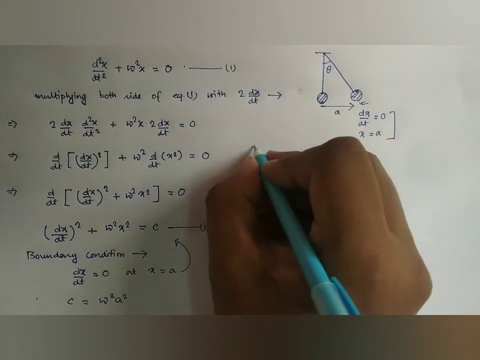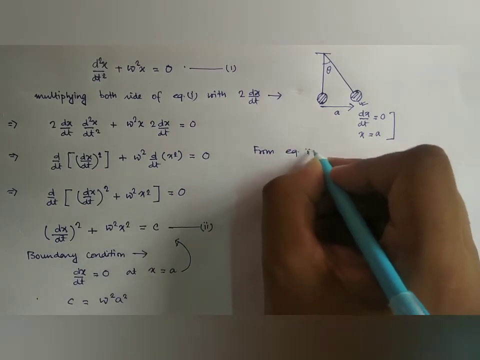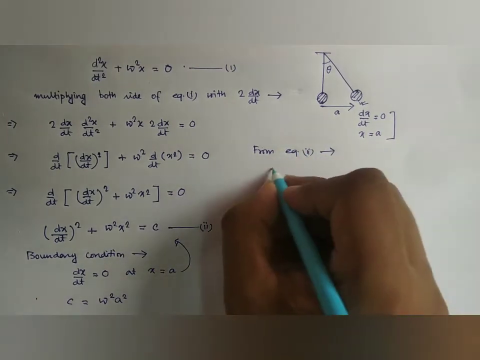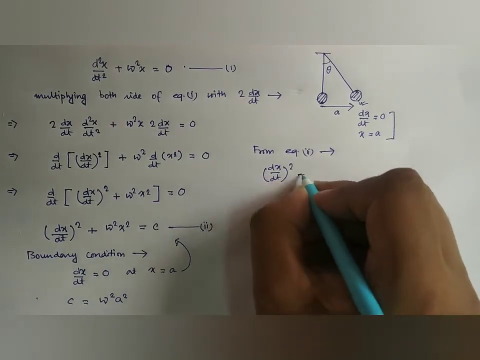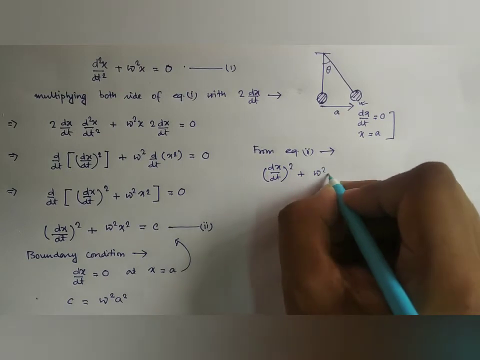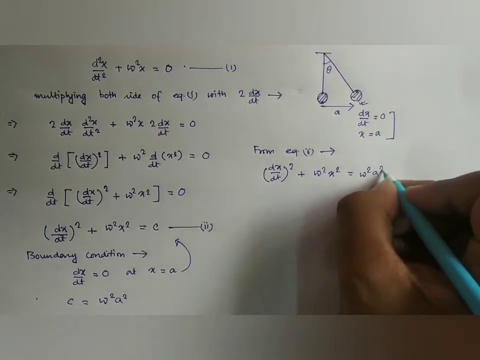So from equation 2 we have (dx/dt) whole square plus omega square x square, and C is omega square A square.